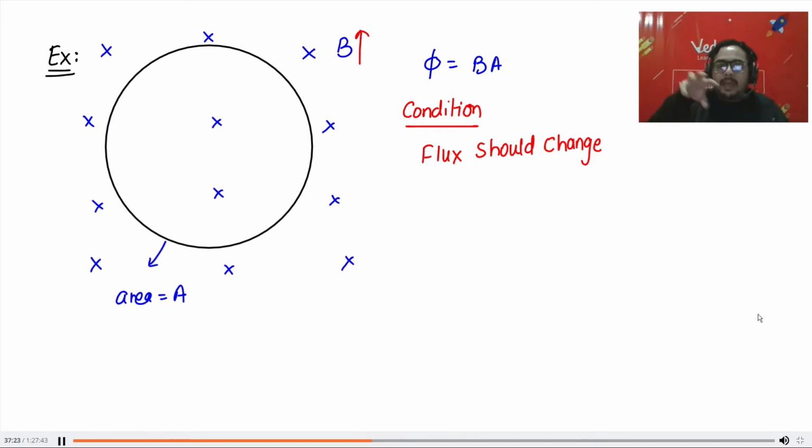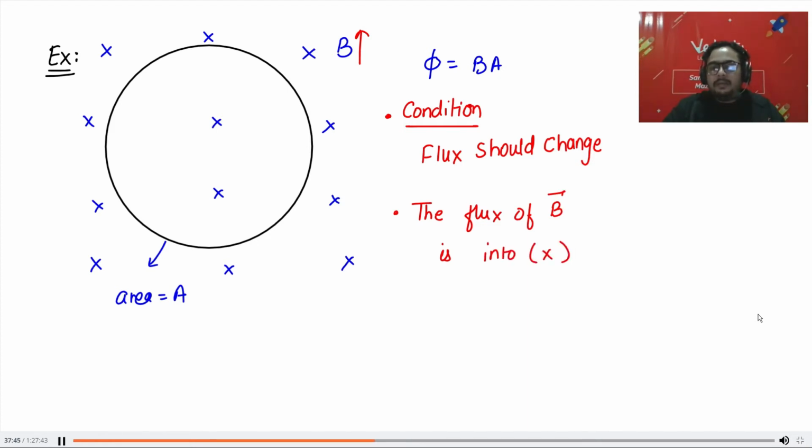Okay. So let me say the magnetic field is increasing. If the magnetic field is continuously increasing, can you tell me the direction of magnetic flux? Is it into the plane or out of the plane? The flux of magnetic field is into the plane. Very good, everyone.